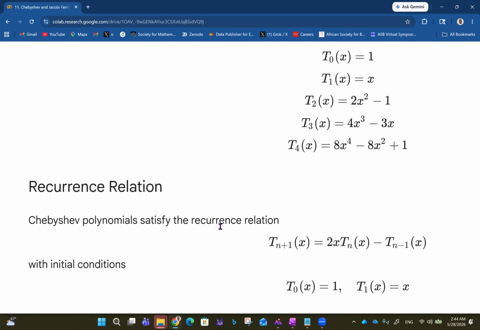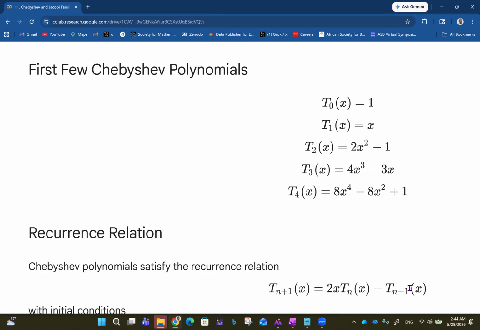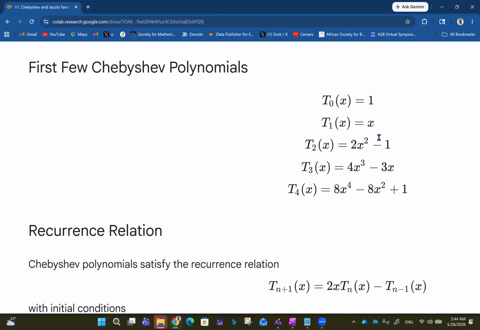Chebyshev polynomials satisfy the recurrence relation T sub n plus 1 of x equals 2x T sub n of x minus T sub n minus 1 of x, with initial conditions T naught of x equals 1 and T1 of x equals x. I mean, just like what we've seen here.